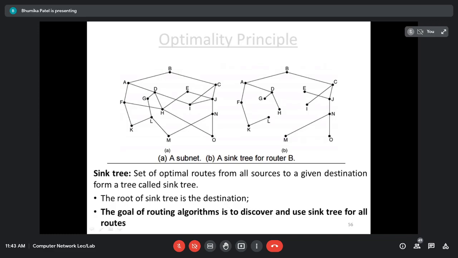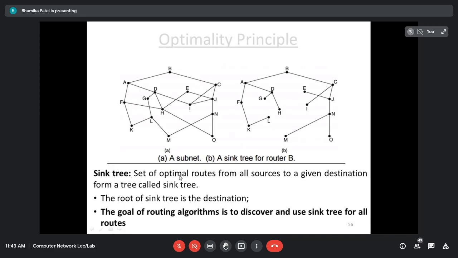But here one major thing that you have to consider, while we are forming the sink tree, there should not be a loop. Right? अगर loop होगा, then the packet will not be delivered within a finite bounded number of hops. If there is a loop, obviously your packet will be circulated over the internet. Right? It will not be delivered in a finite amount of time. And that is why the sink tree does not allow any cycle in this tree.